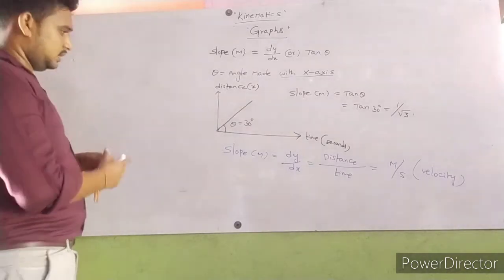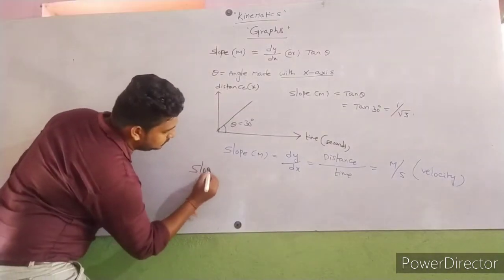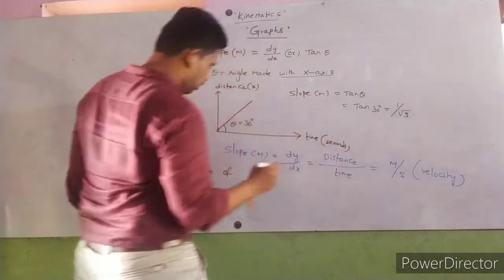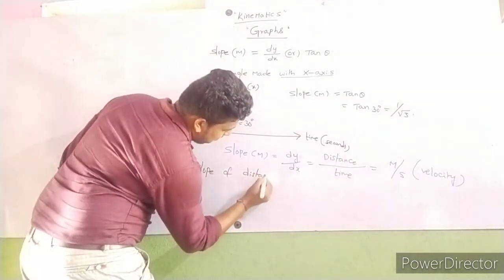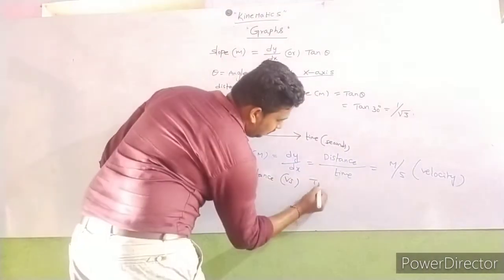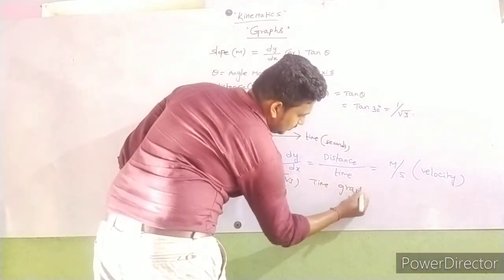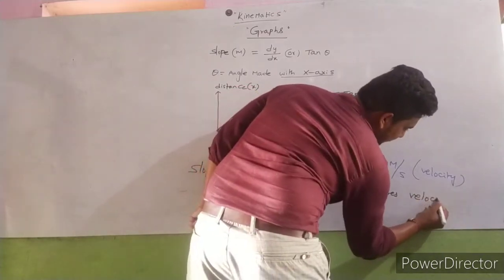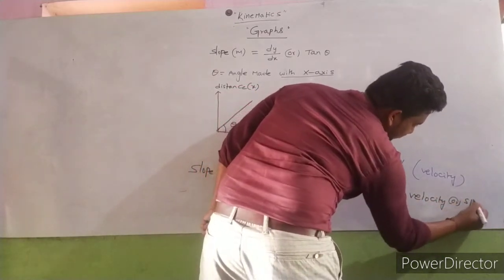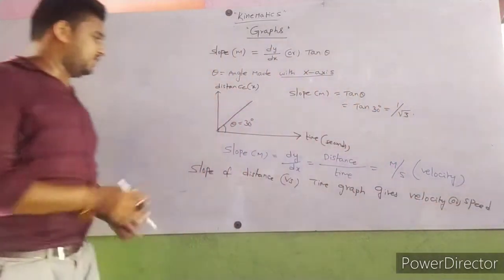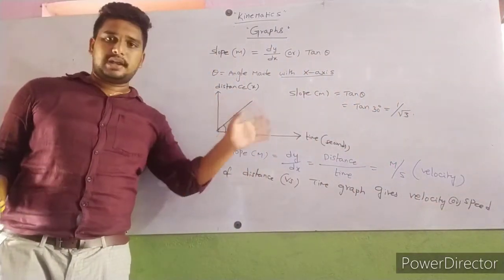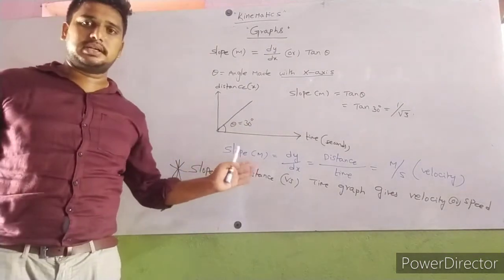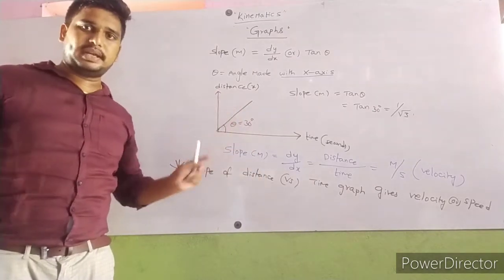If we consider speed, slope of distance versus time graph gives velocity or speed. This is a very important point.